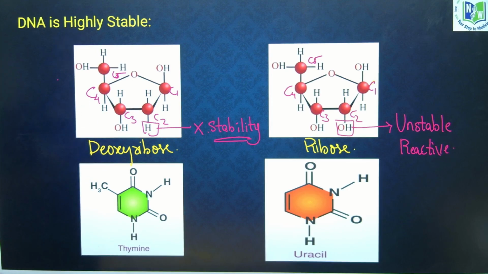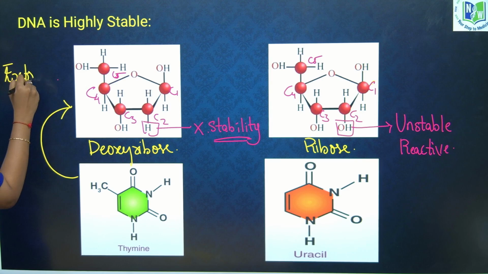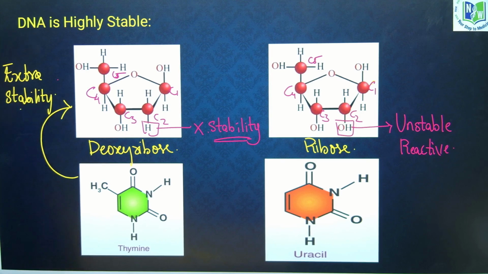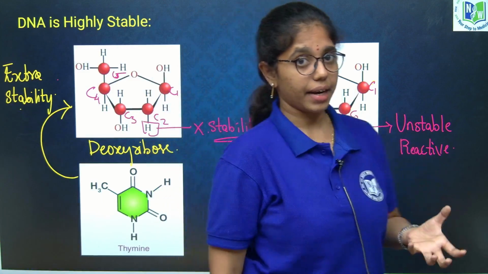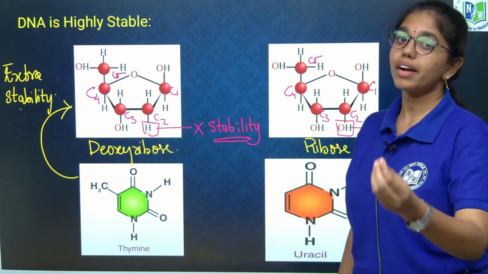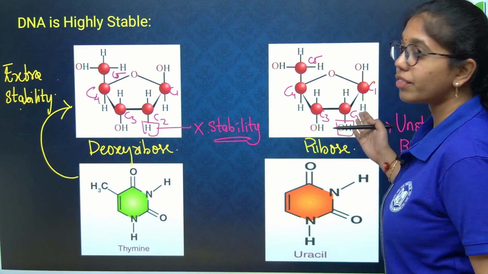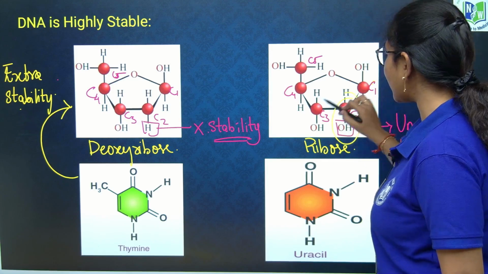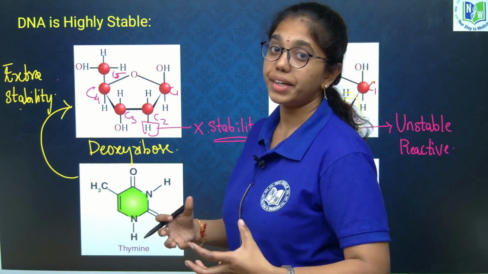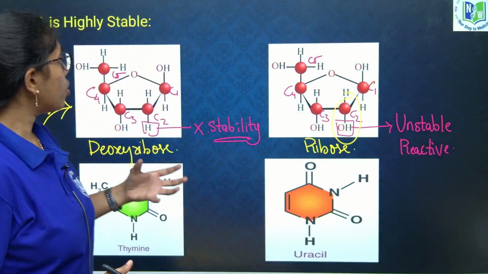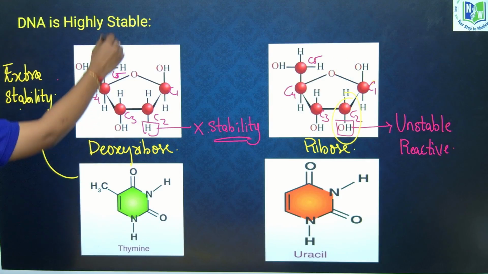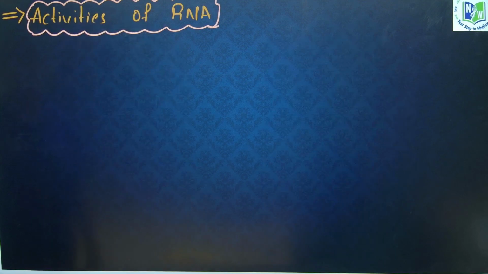The second most important point is the nitrogen base. Thymine, which is present in the DNA instead of uracil, adds extra stability to DNA. The uracil present in the RNA makes RNA more reactive and unstable. Because of the free OH group at the second carbon, RNA is more reactive and conducts multiple life processes. So what are the activities of RNA? We will learn in detail.